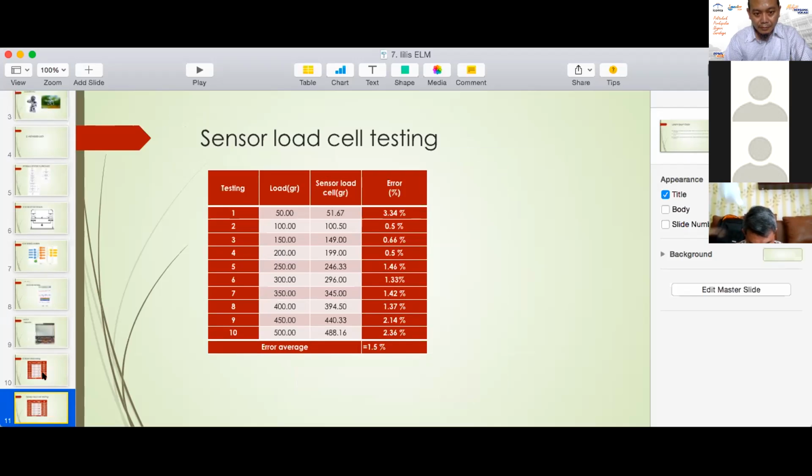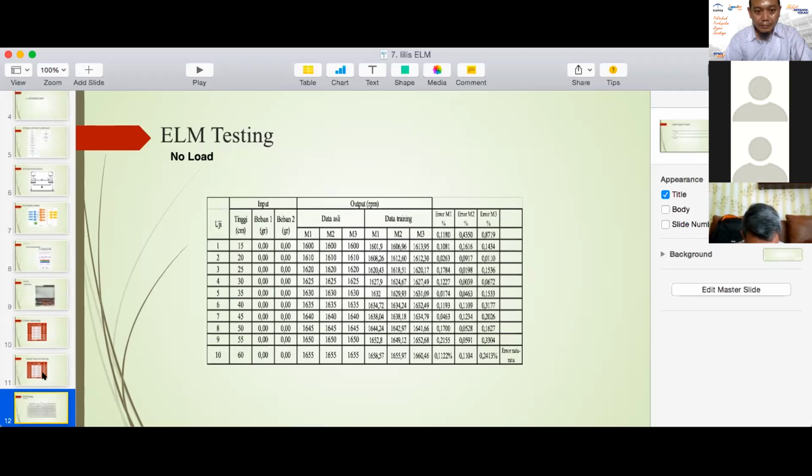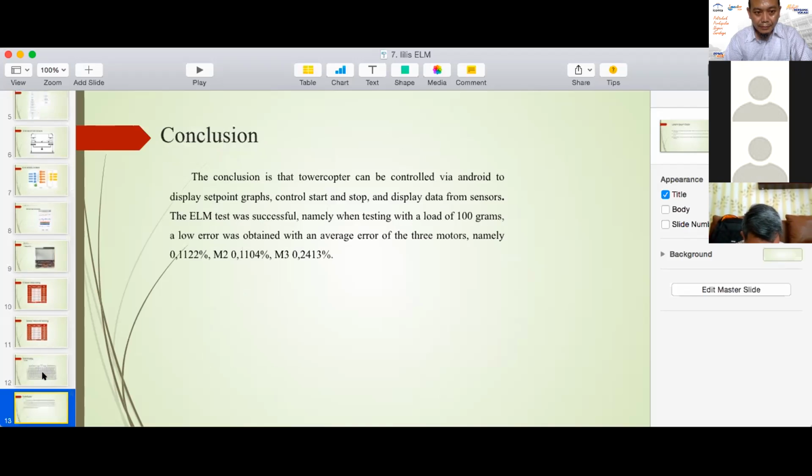And then sensor testing. From experiments, the sensor obtained an average error. And then PLM testing.